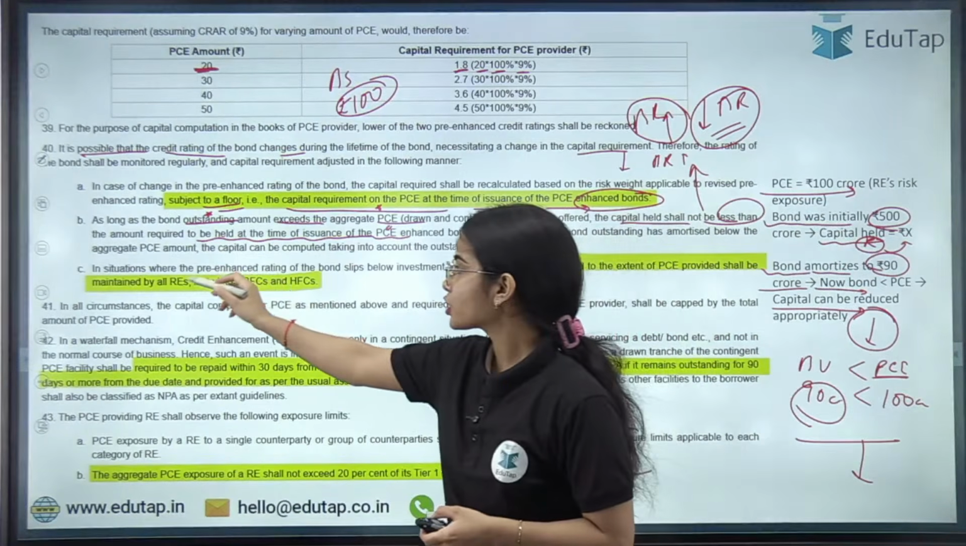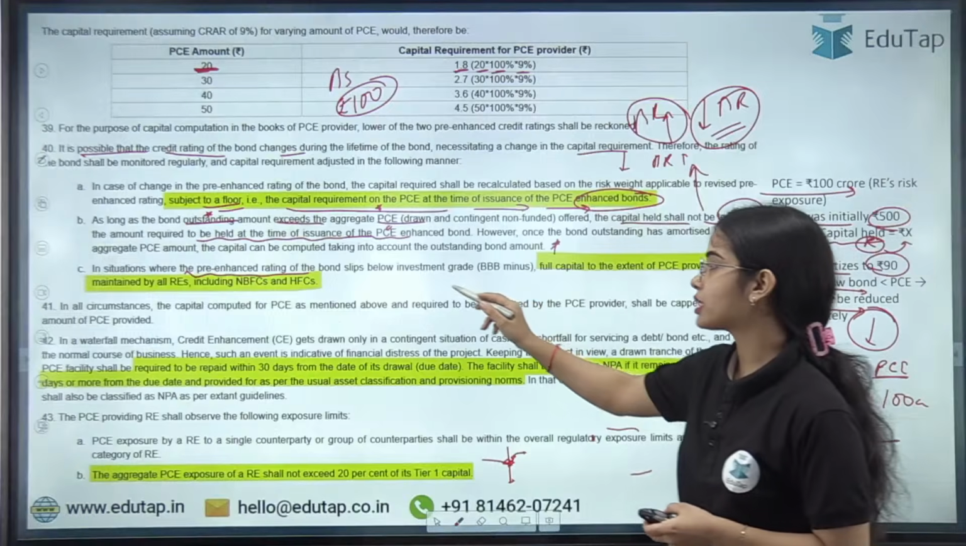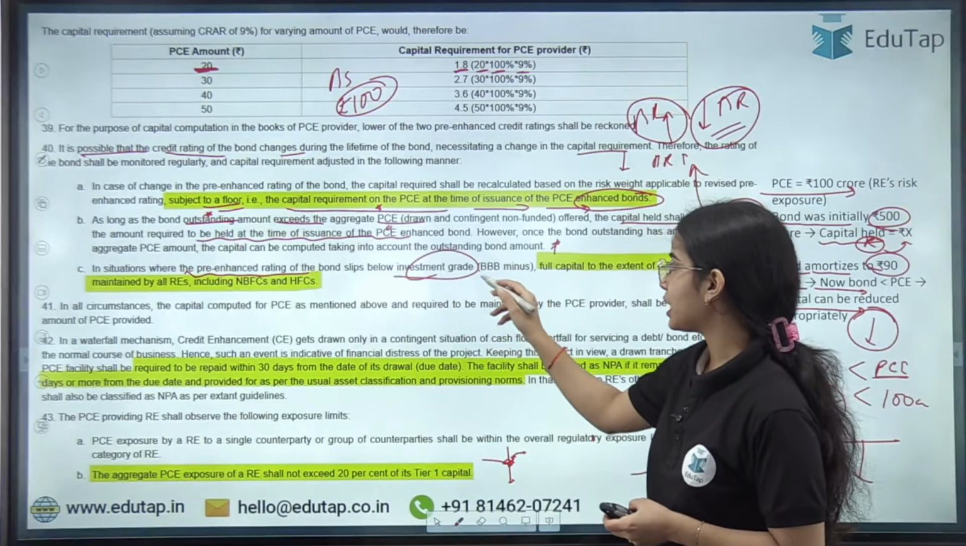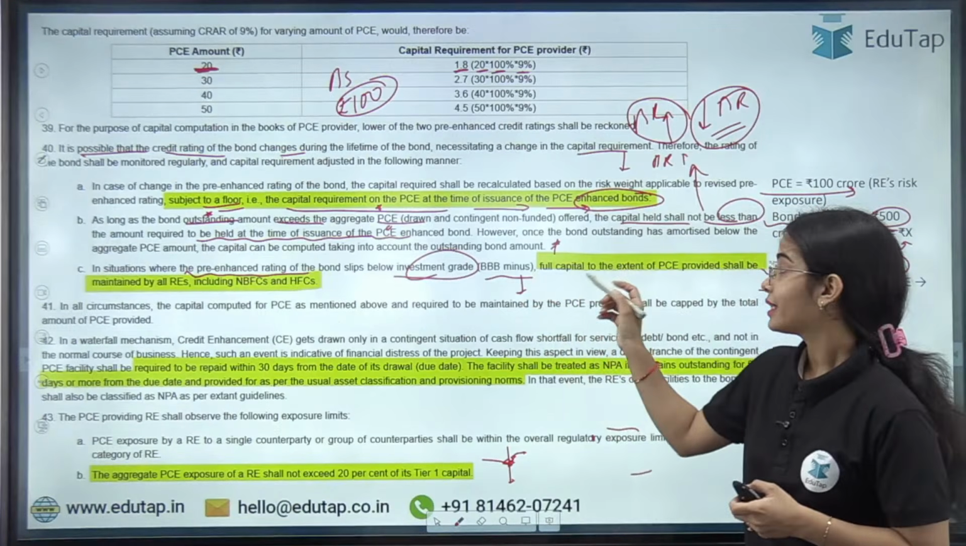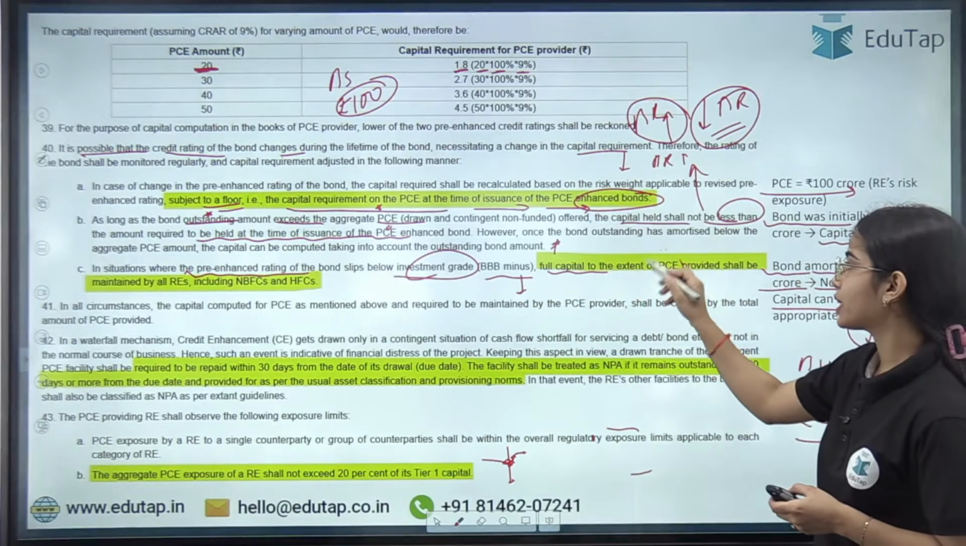Okay, in situations where the pre-enhanced rating of the bond slips below investment grade, so basically if the bond rating goes below BBB minus, then the full capital has to be maintained to the extent of the PC.